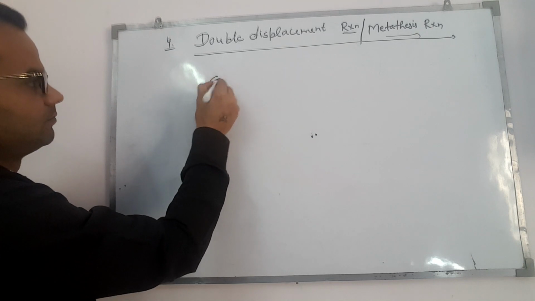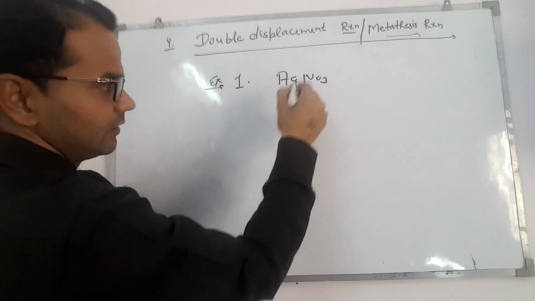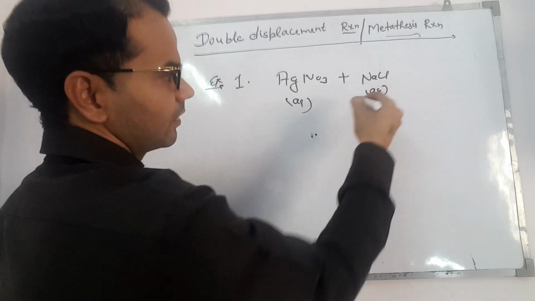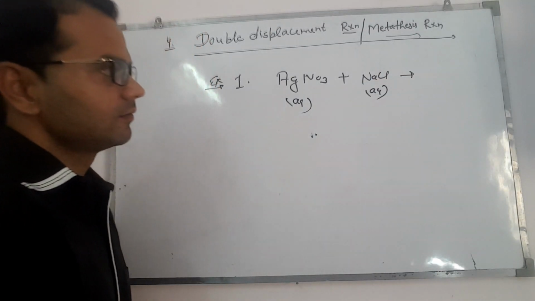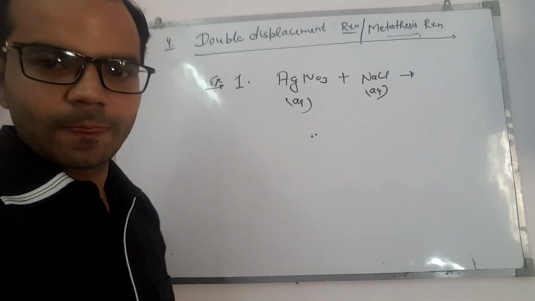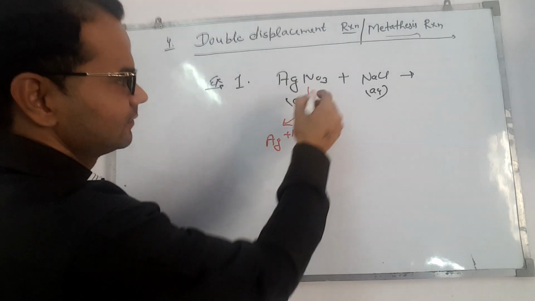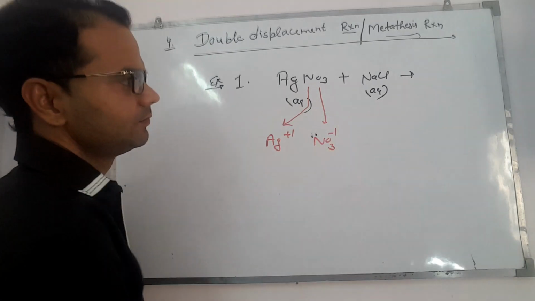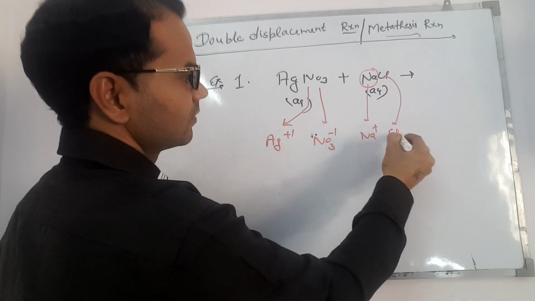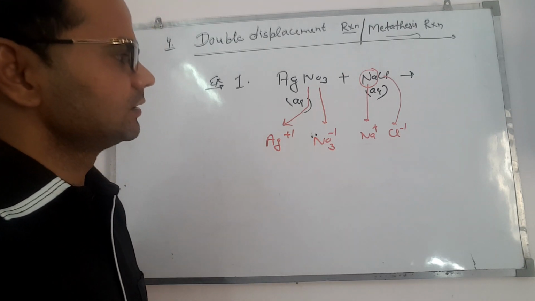Example number one. When an aqueous solution of silver nitrate is mixed with sodium chloride aqueous solution, a precipitate is formed. The best way to do this kind of reaction is to split them into ions. Here it contains two ions, silver plus 1 and nitrate ion. Here are two ions, sodium plus 1 and chloride ion minus 1. Easy. What we have to do is just exchange the ions.